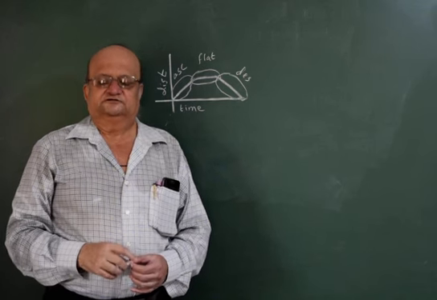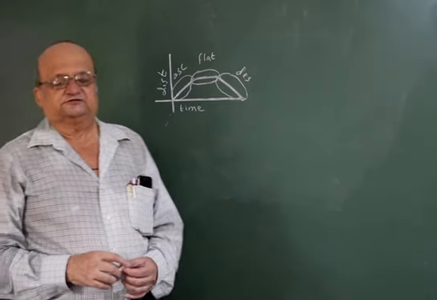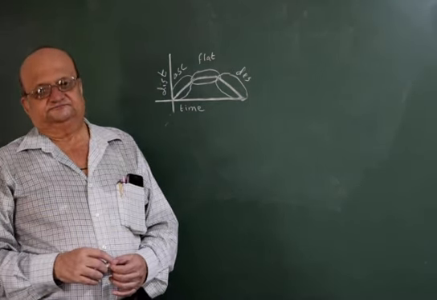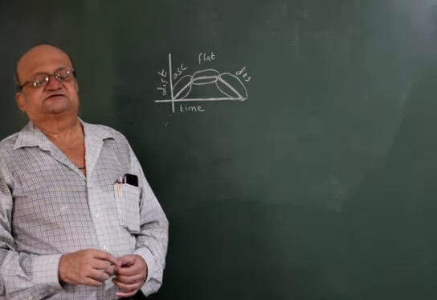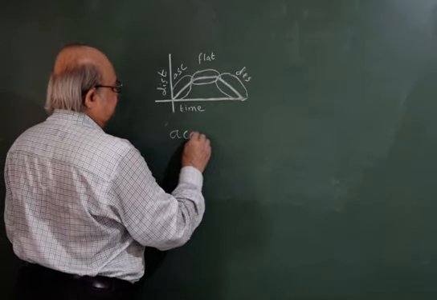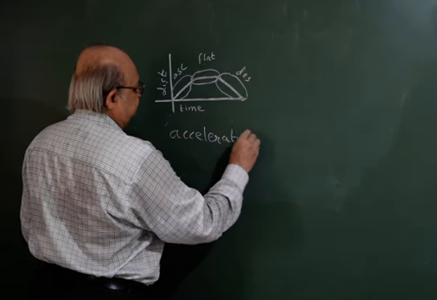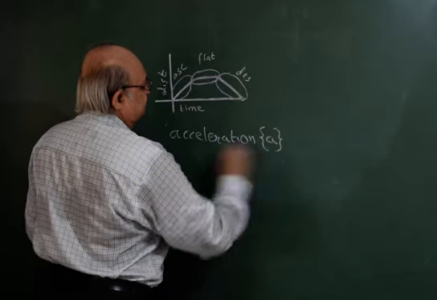And therefore, the increase or decrease of speed or velocity will require a specific term, and that specific term is acceleration, and is usually denoted by small a.